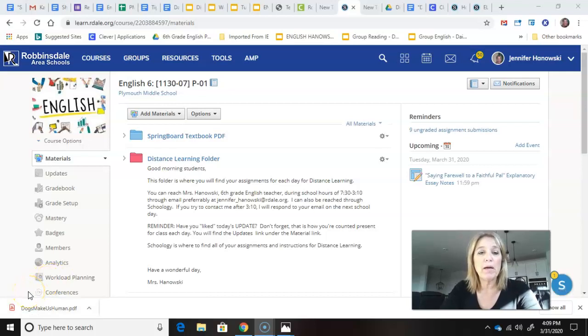But a couple of reminders. Remember each day when you go into Schoology, come over here to the updates area right here and click on it and read my update and hit like. Most of you have got it down, and then I'm marking you in for attendance. Then the next step is to always go to the learning folder.